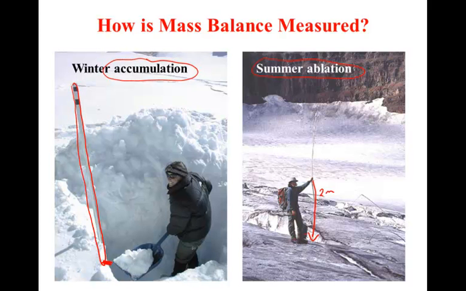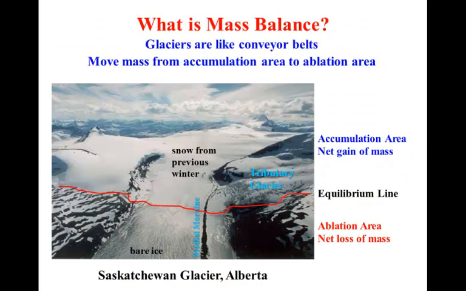You would need to make accumulation and ablation measurements over as many different locations on the glacier as possible in order to calculate an overall mass balance for the total glacier surface.